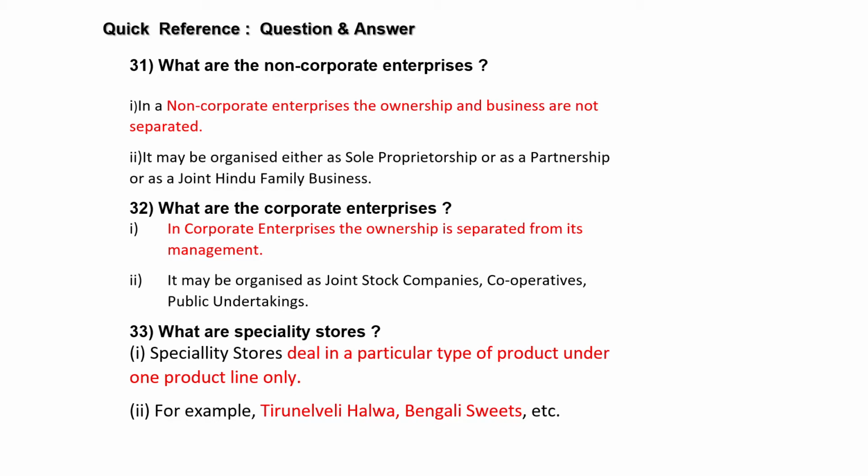Next is, what are non-corporate enterprises? I have given here one point. Ownership, that is, it does not have a separate legal entity. That is, ownership and business are not separated. And you give the example. It may be organized either as sole proprietorship or partnership or a joint Hindu family business. And next, what are corporates? You have to write it has a separate legal entity, or in simple words, ownership is different or separated from its management. It is organized as a joint stock company, cooperatives, public undertakings.